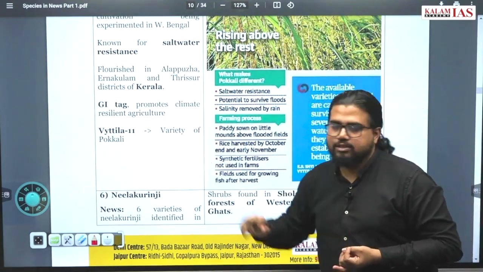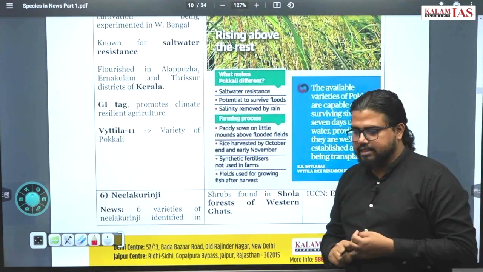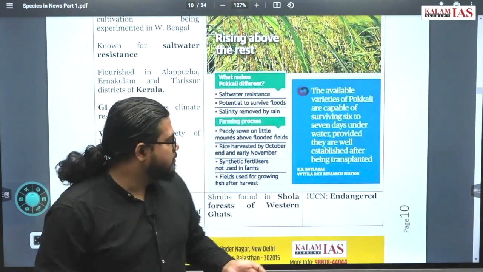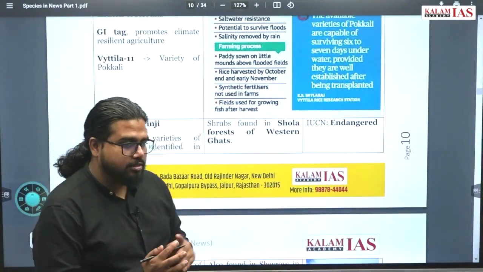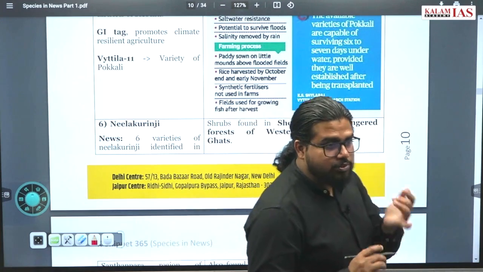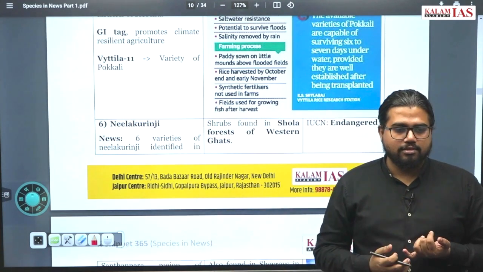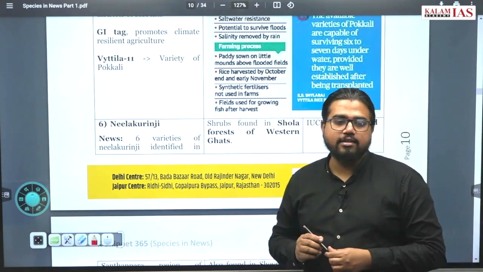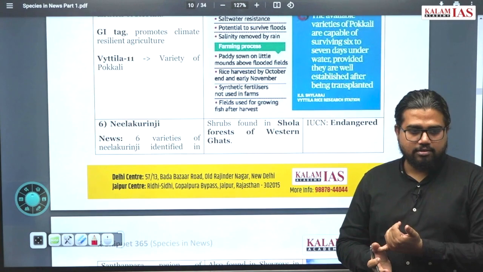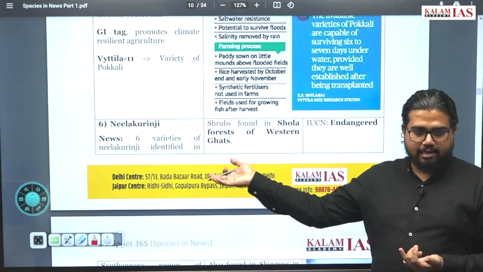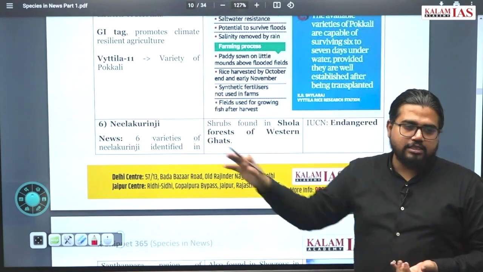Whitilla 11, that is one of the recent varieties of Pokkali rice that has been developed recently. What else? Neelakurinji. What is Neelakurinji? Where is it found? Western Ghats. In Western Ghats, where? You have visited the Munnar area. Where is Munnar? Munnar is in Kerala. This place itself is famous for Neelakurinji.